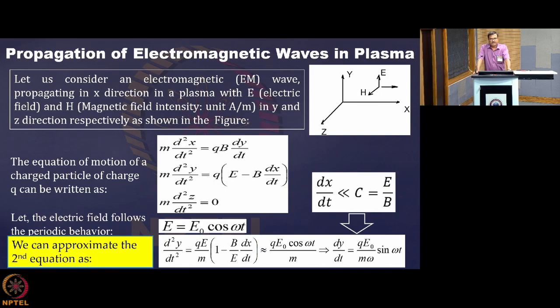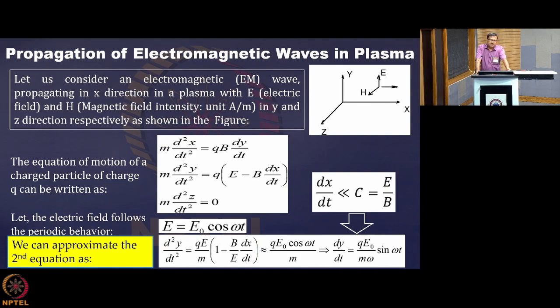So, we consider an electromagnetic wave propagating in the x direction. Just concentrate on the upper right corner image. I have drawn a coordinate axis in a right-handed system, and the electromagnetic wave is propagating in the x direction. The electric and magnetic fields are oriented as shown in the diagram.